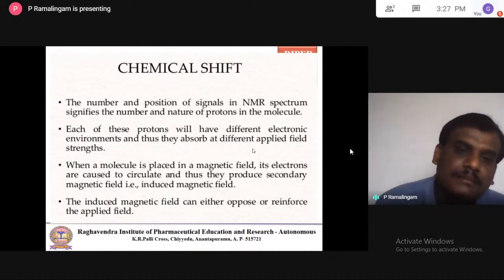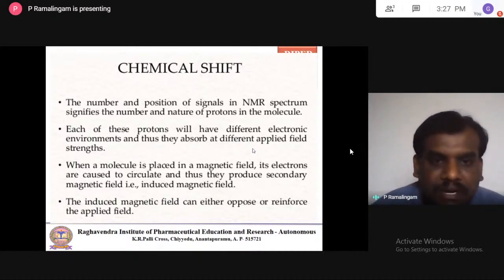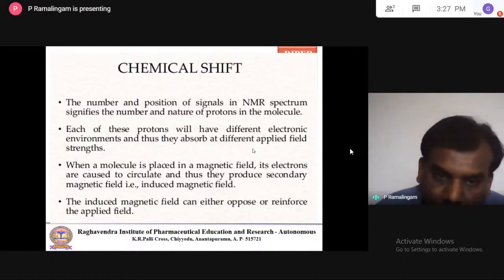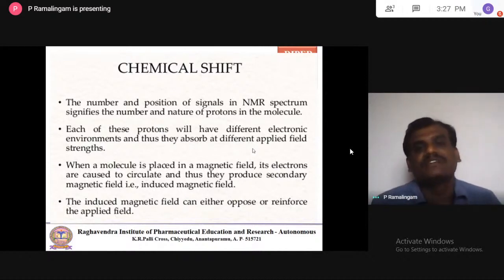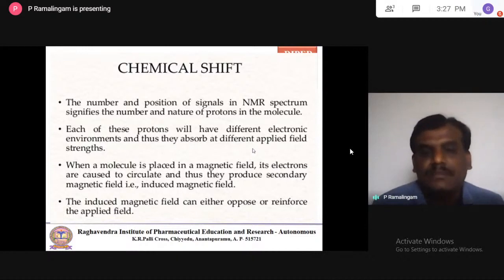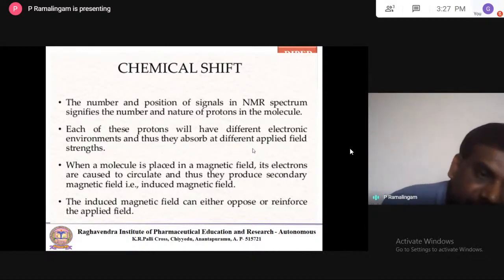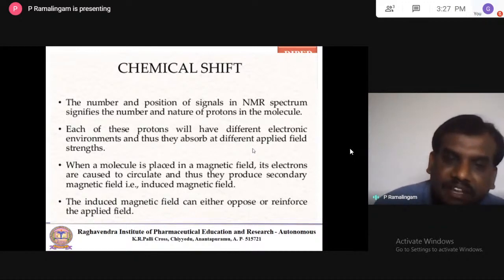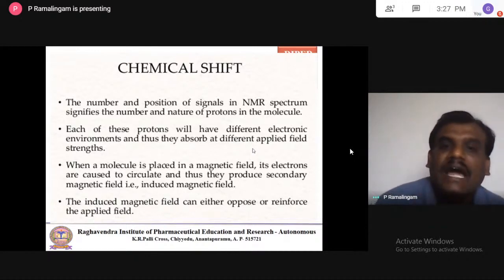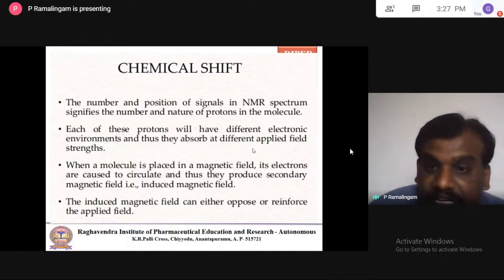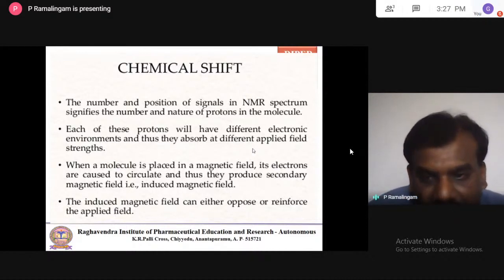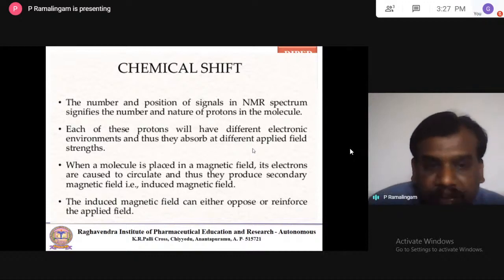The reason for the shift depends upon the electronic environment. Remember, the chemical shift is the shift of the signals from the TMS, purely because of the electronic environment. When they differ in electronic environment, they differ in gyromagnetic ratio and absorb radio frequency at a different applied field strength. When a molecule is placed in a magnetic field, its electrons are caused to circulate and produce a secondary magnetic field, an induced magnetic field.